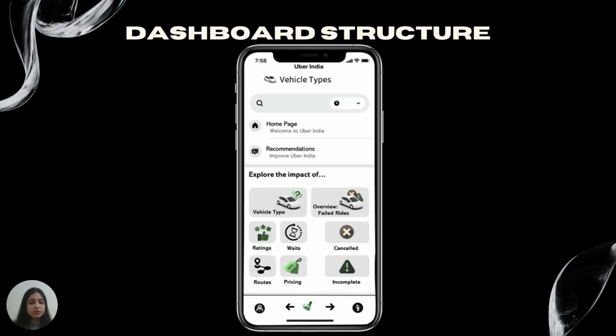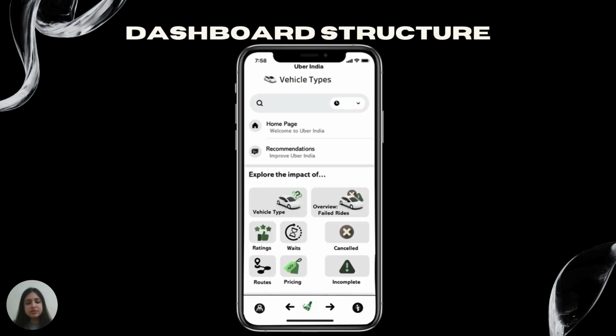We have at the leftmost the profile button, which shows us the authors of this actual dashboard. We have the back and forward buttons, which are pretty self explanatory. So you go back and forth in the dashboards in their specific sequence. And then we have in the middle the broom icon, which clears all active filters in the dashboard. Because all the dashboards have filters, sometimes we want to remove those and clear them. So we use that button.